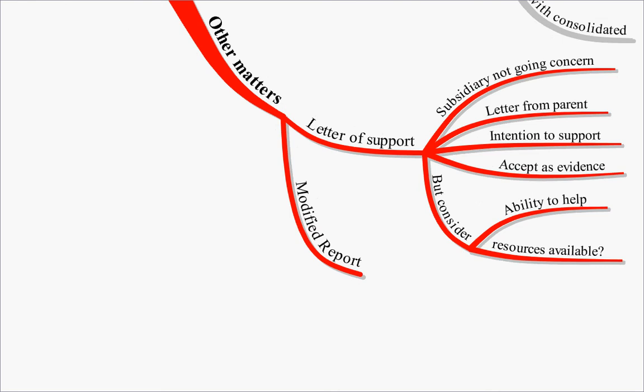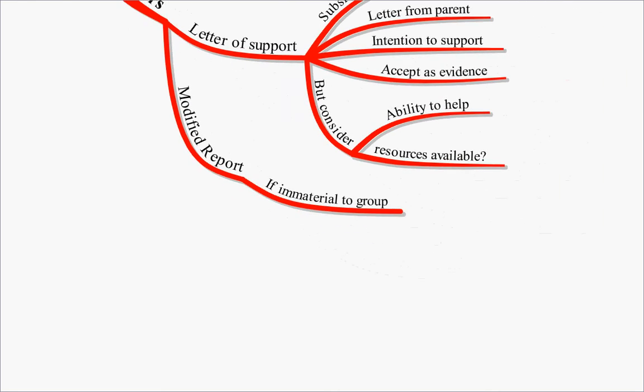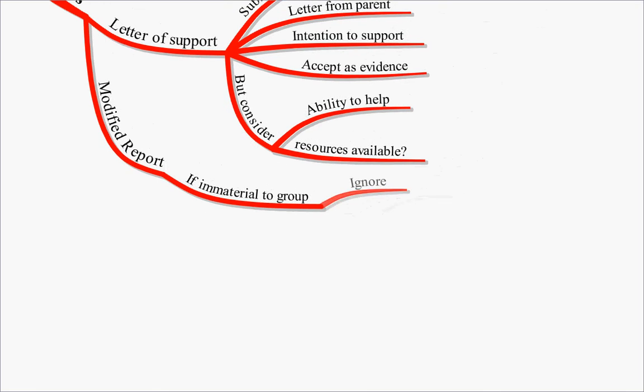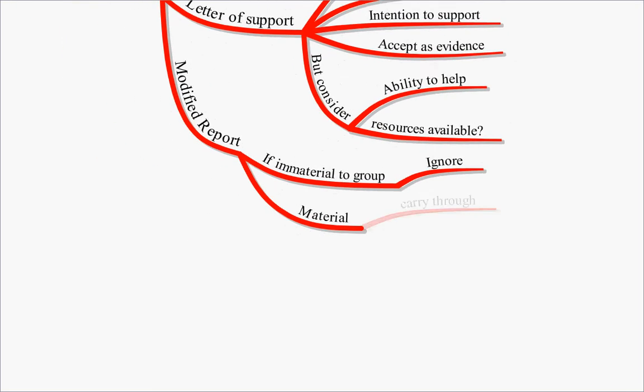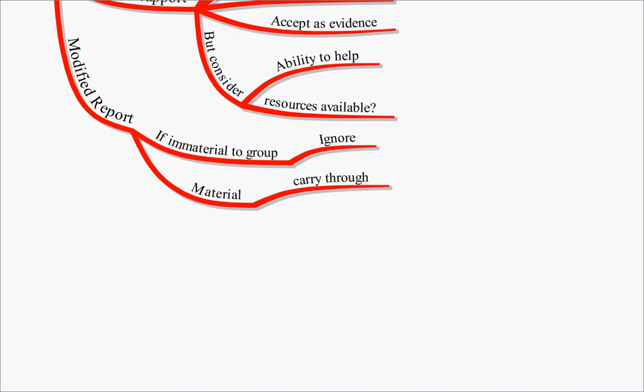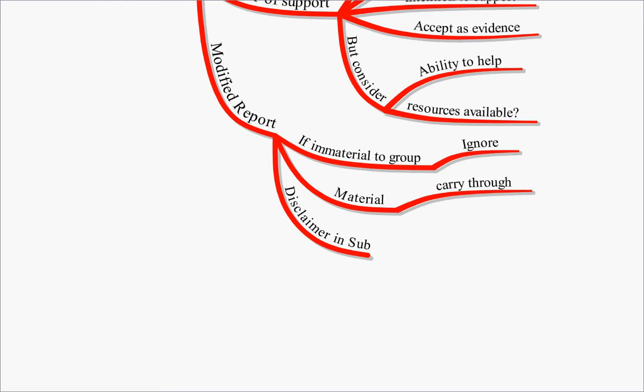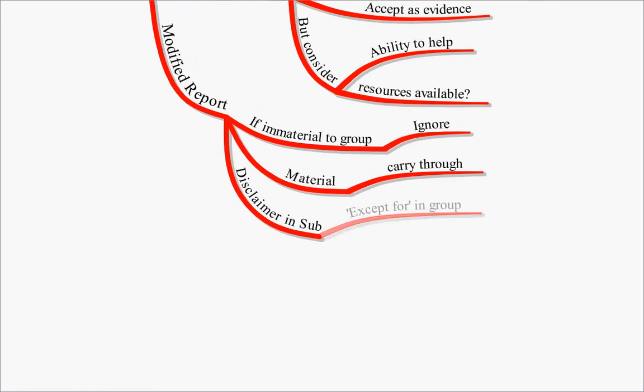A modified report in a group. Well, if it's immaterial at a group level, we can simply ignore the modification. If it is material to the group, well then we have to carry that modification through to the group audit report. If there's a disclaimer in the subsidiary accounts, you might have an except for paragraph in the group audit report.